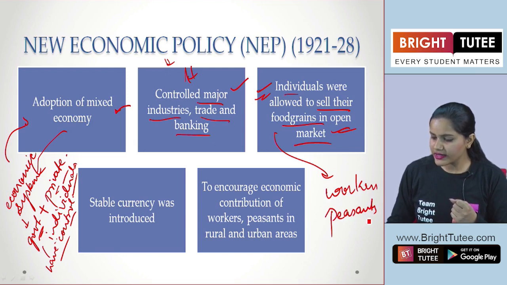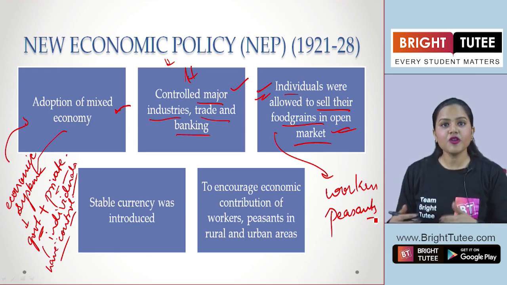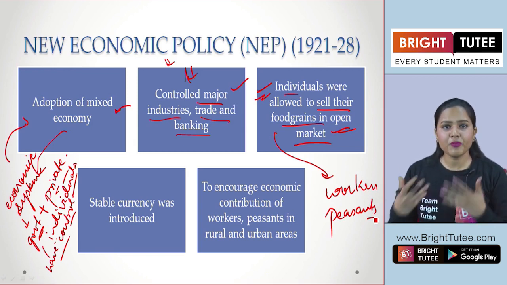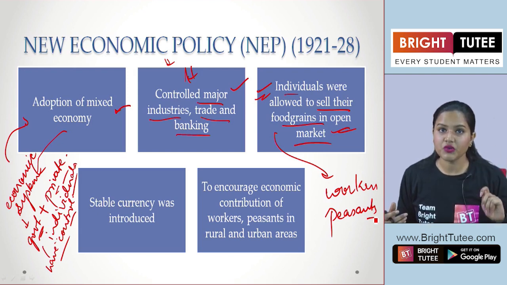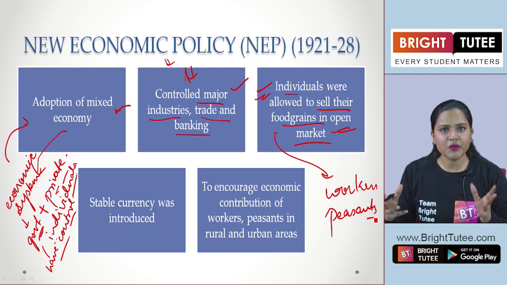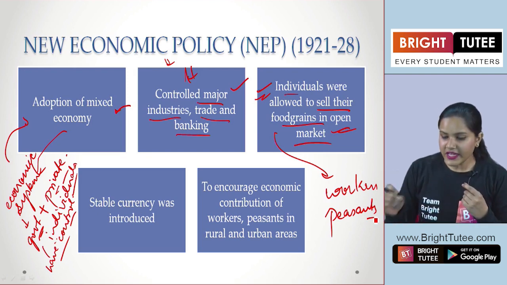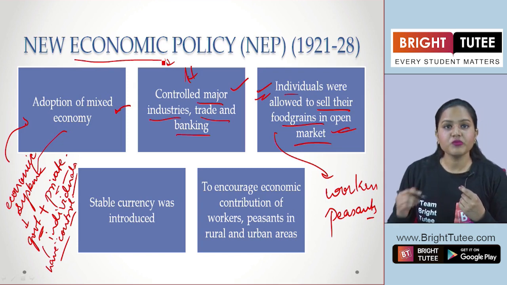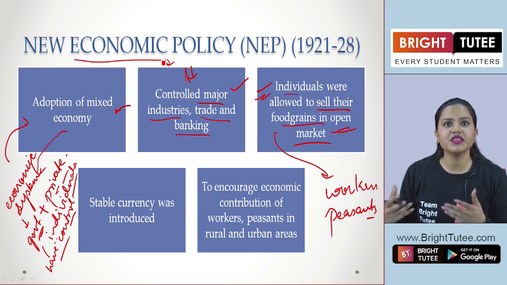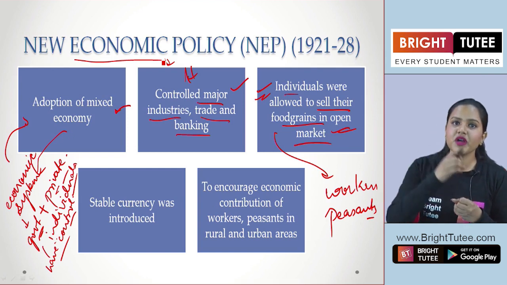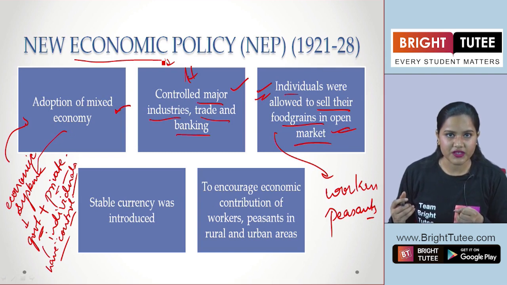who were involved in these small businesses. Now these workers were also encouraged to open the small workshops that had been closed down during the First World War, right? So there was this labor shortage because of which these small workshops were closed down. Here, under this new economic policy, what are we seeing? We are seeing that these workers were given this power, so that they can run their own small businesses, they could open their small workshops, okay?